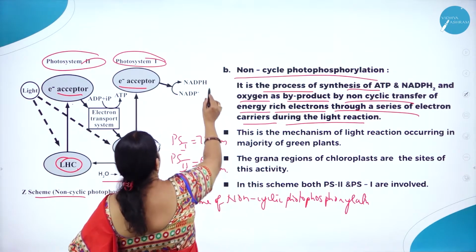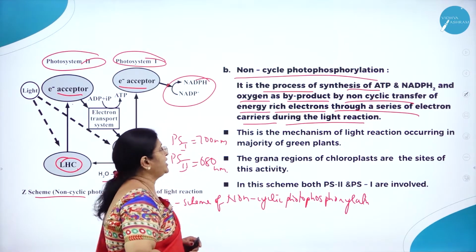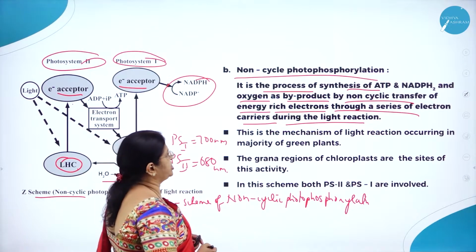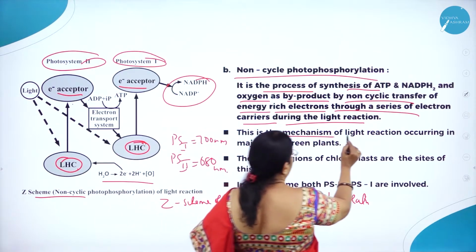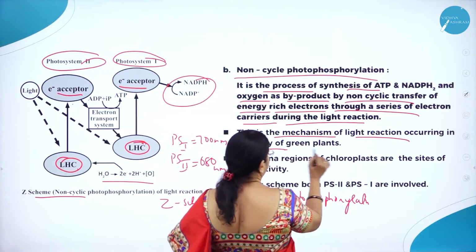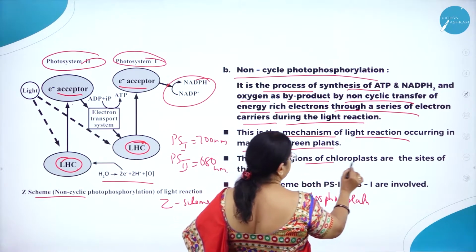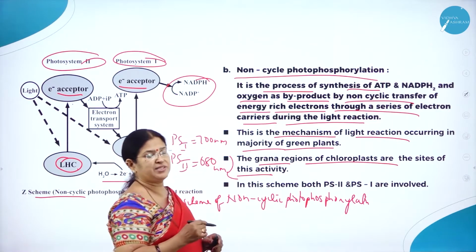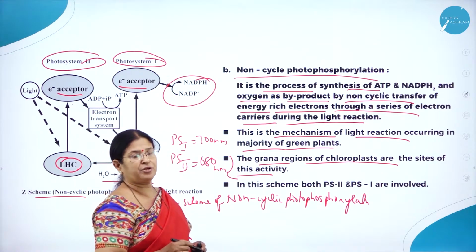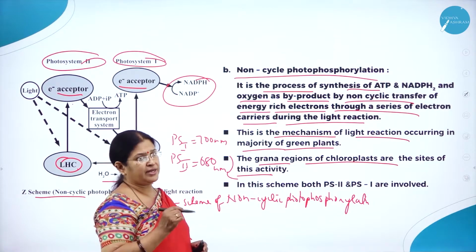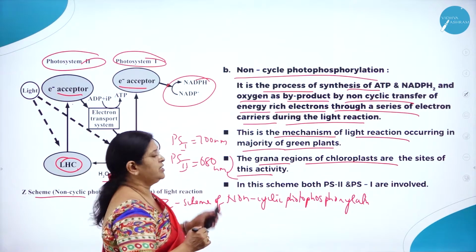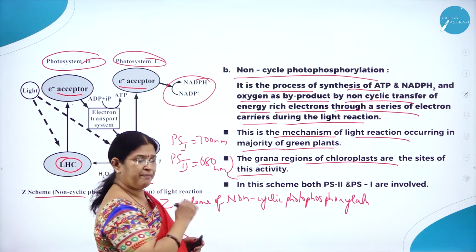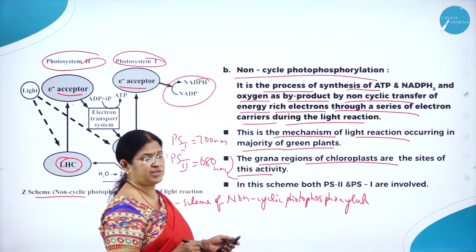Here you can see NADP is reduced to NADPH. This is the mechanism of light reaction occurring in the majority of green plants. The granular regions of the chloroplast are the sites of this activity. Cyclic photophosphorylation takes place in the stroma lamellae, while non-cyclic takes place in the grana regions of the chloroplast.